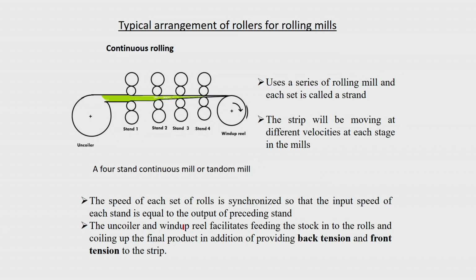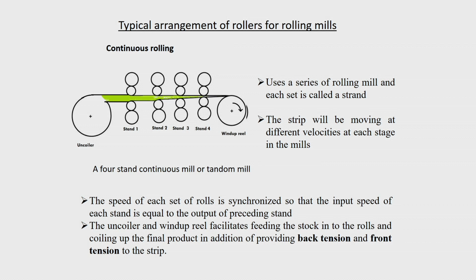The uncoiler and wind up reel facilitate feeding the stock into the rolls and coiling up the final product, in addition to providing back tension and front tension of the strip. So, if you pull it from here, you call it a front tension. If here it is less than the velocity of the speed, then you call it a back tension.